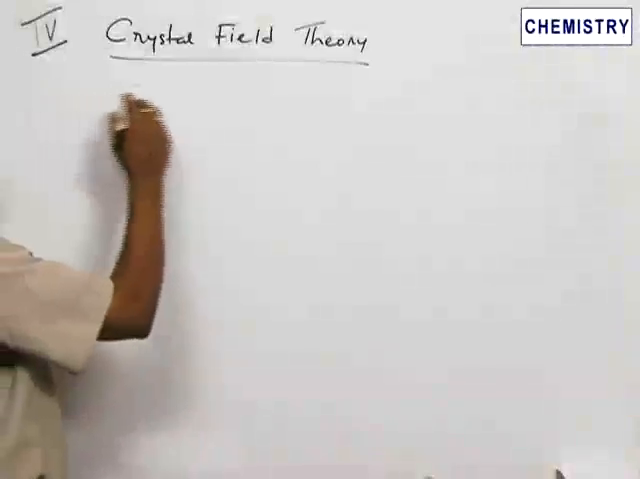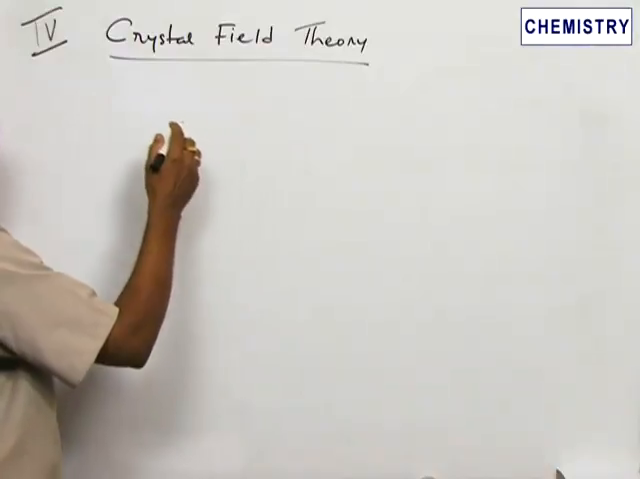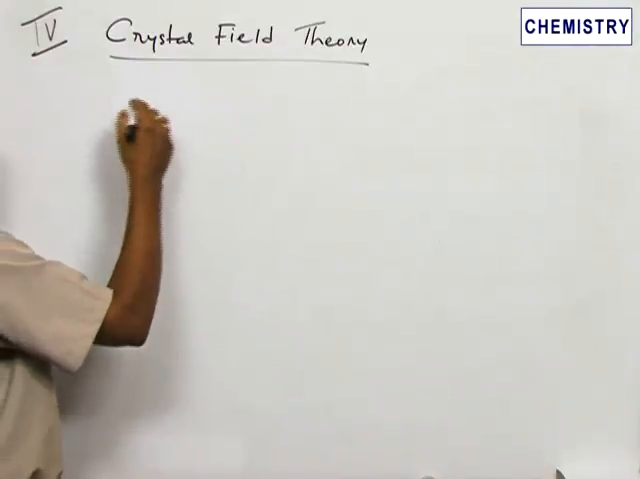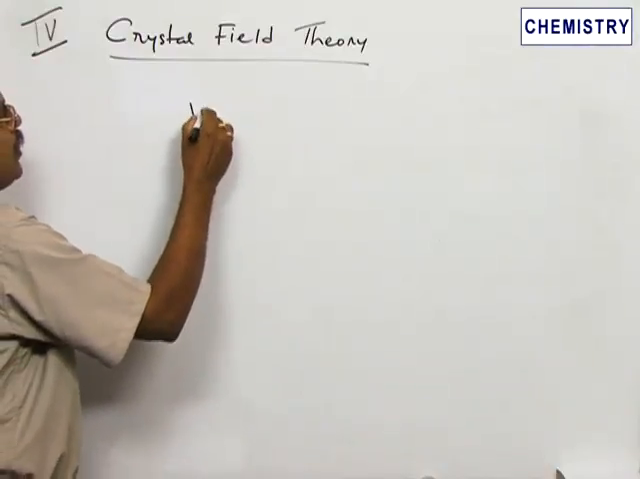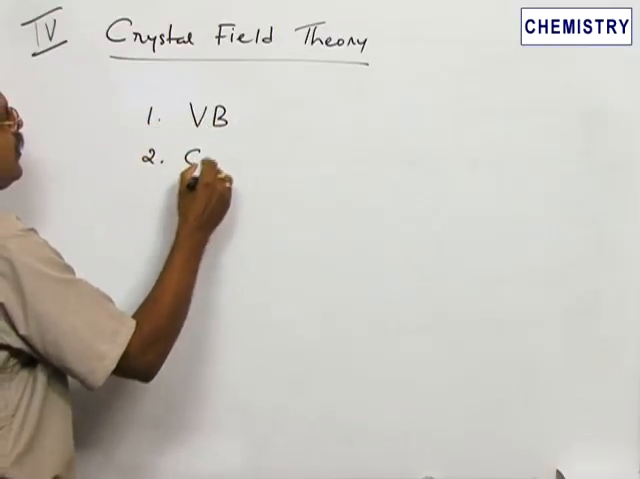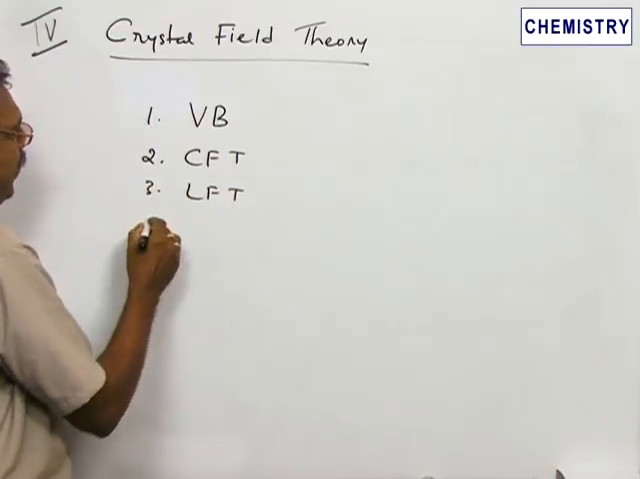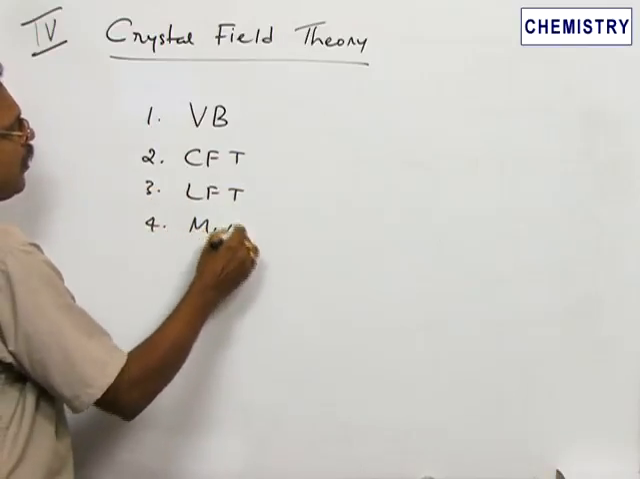In section 4, some aspects regarding what's called the crystal field splitting. The bonding in coordination compounds is explained by what's called the valence bond theory, the second one crystal field theory, and the third one ligand field theory, and the most modern is the molecular orbital theory.